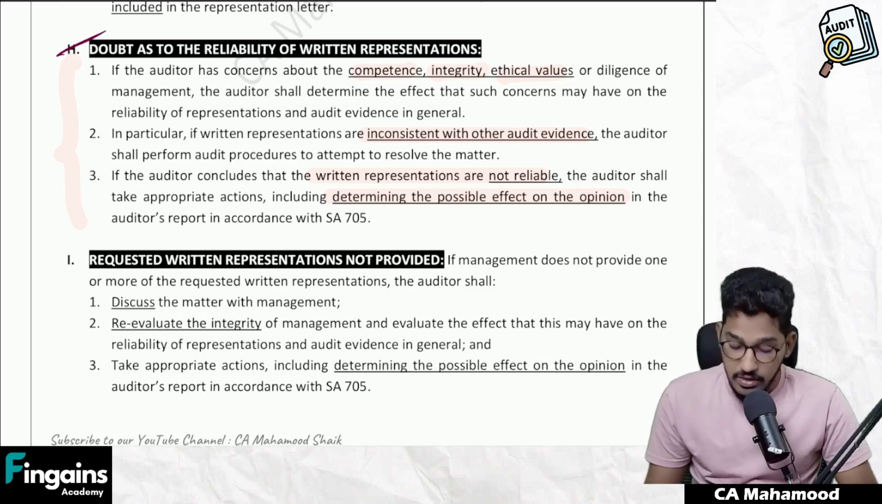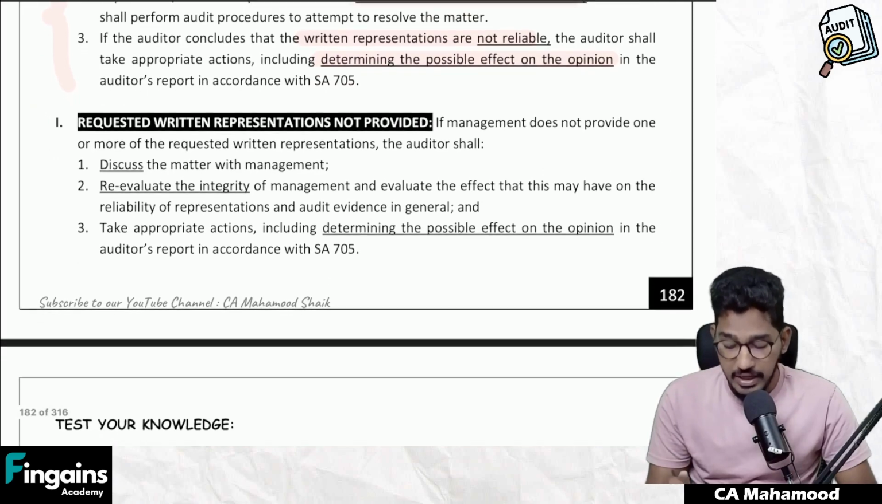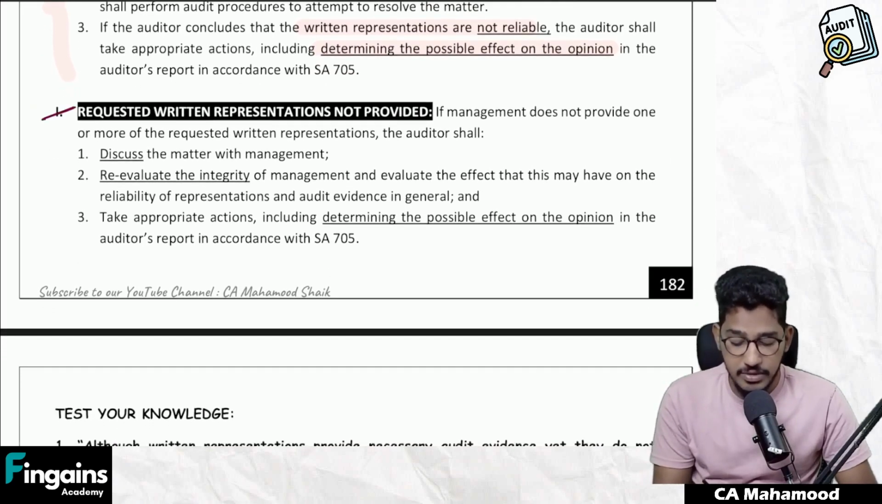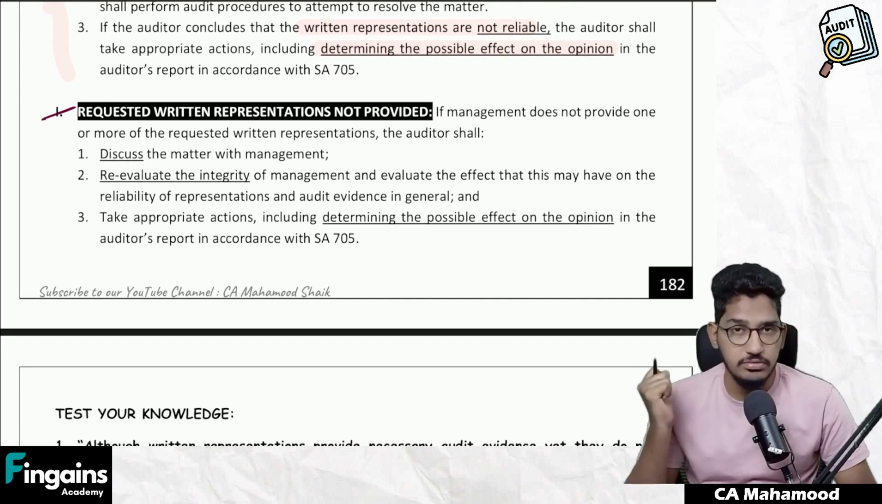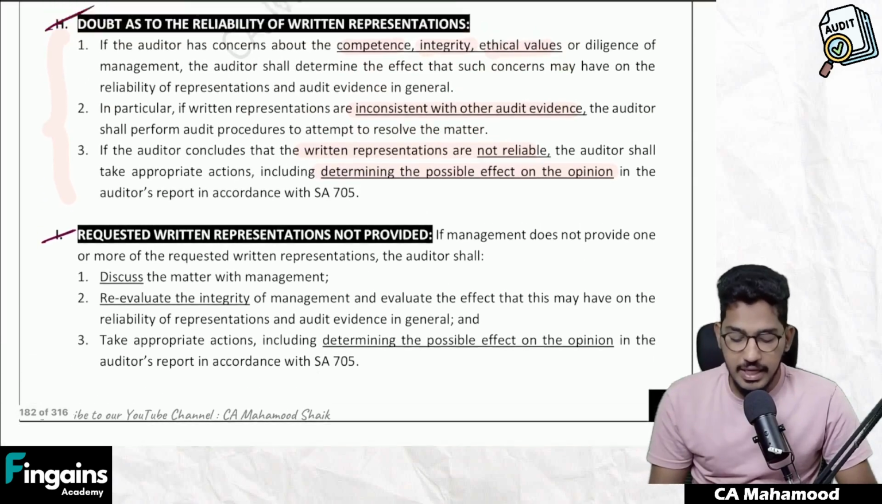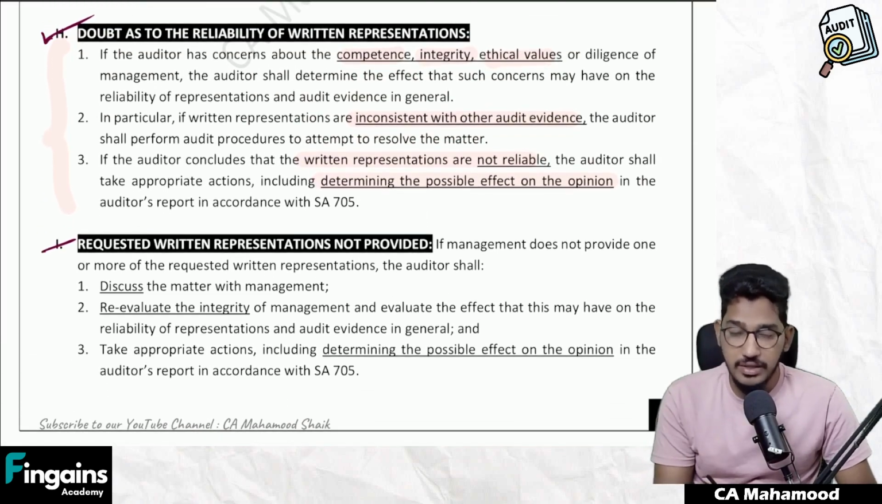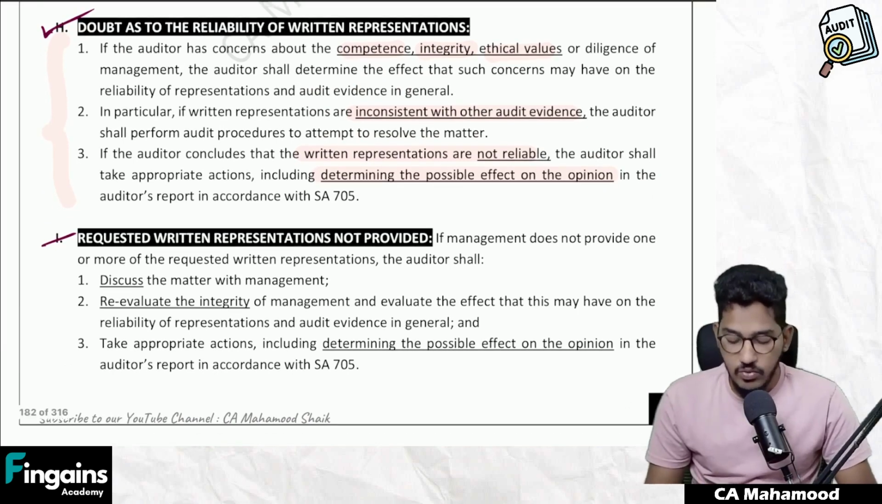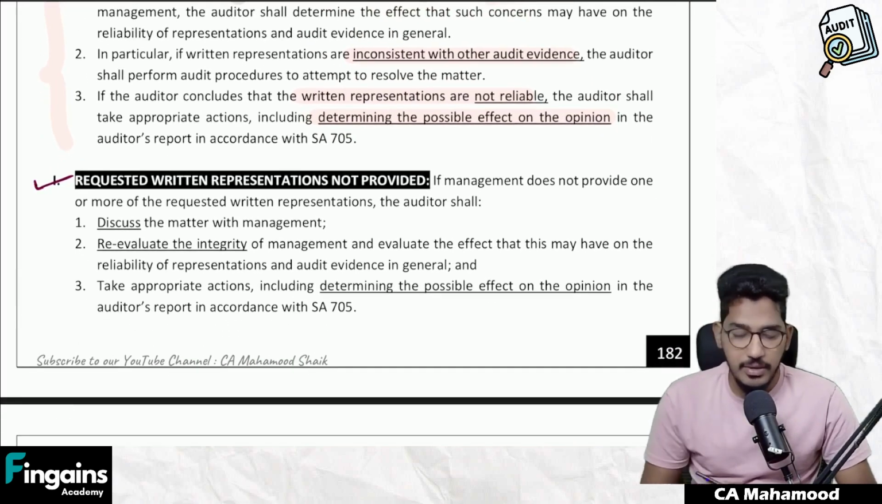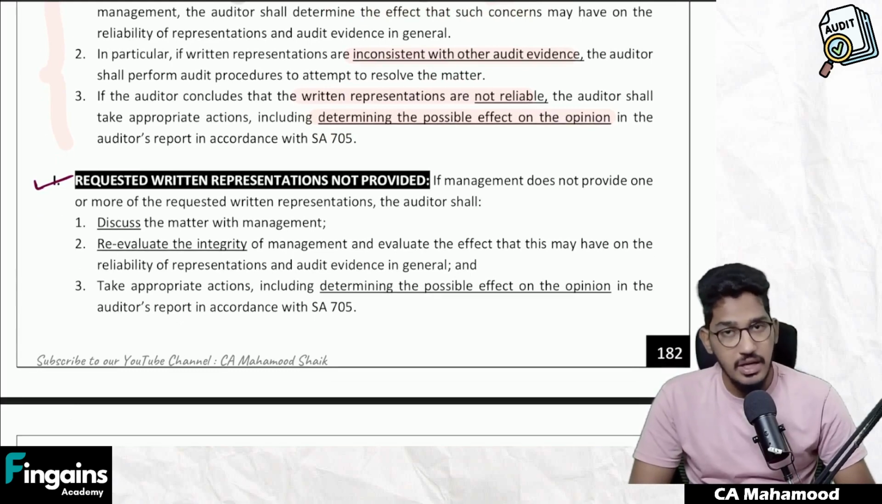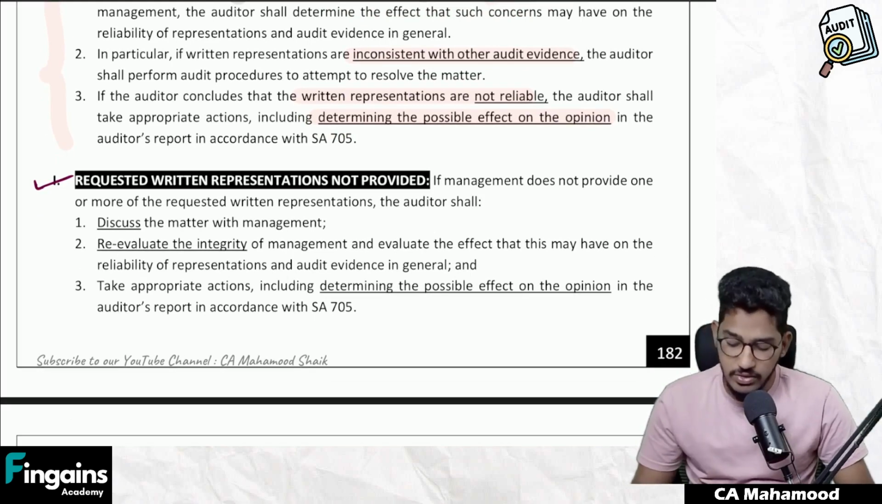Next one. Sir, sometimes what will happen is I will ask for written representations from the management, but they are not providing them. In the previous point, I asked for written representation from the management, they gave it, but I had a doubt whether it is reliable or not. Now what is happening is I requested the management to give written representations, and they are not even giving them. Then what should I do? Let us see what they say.